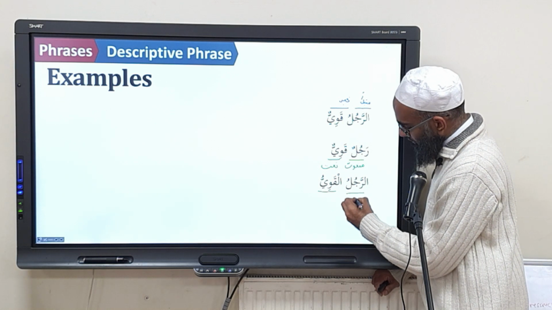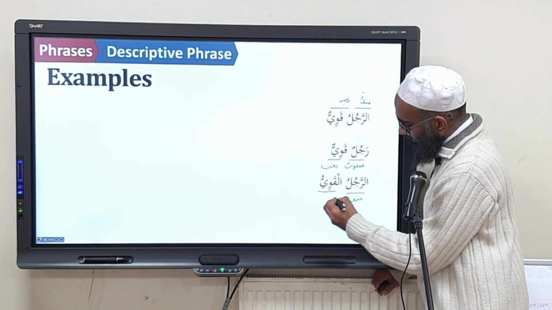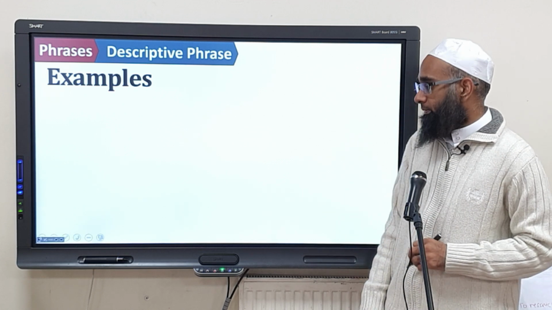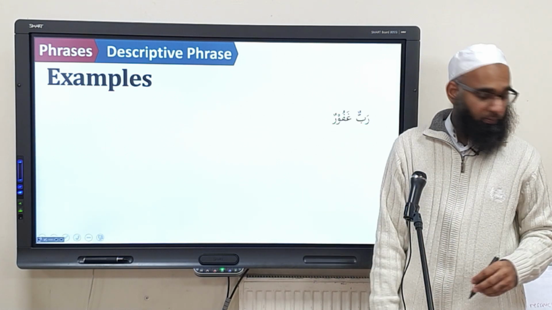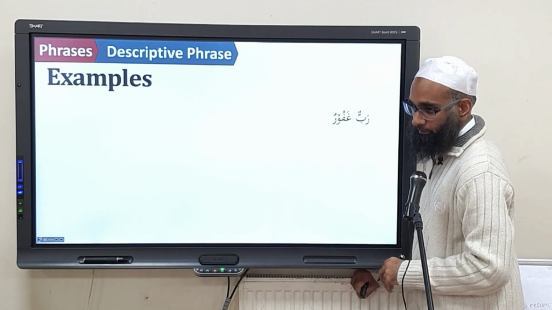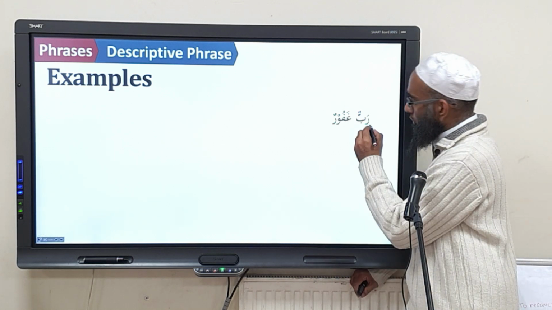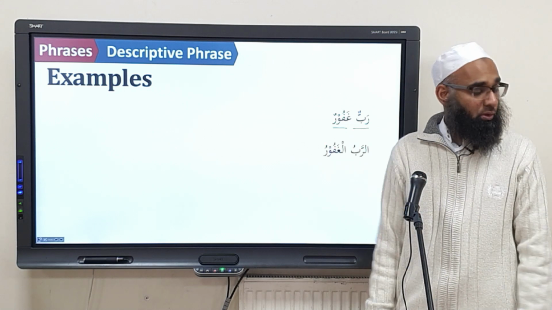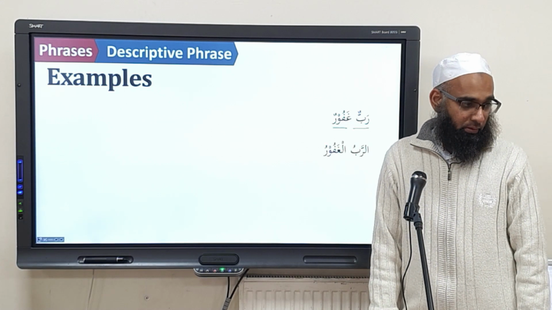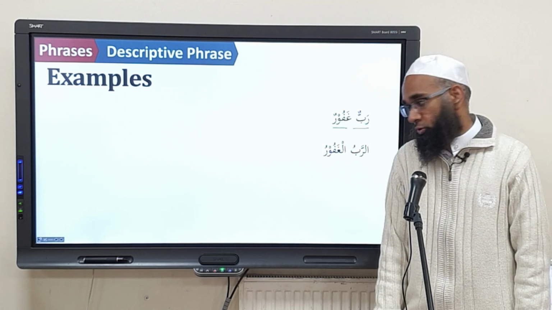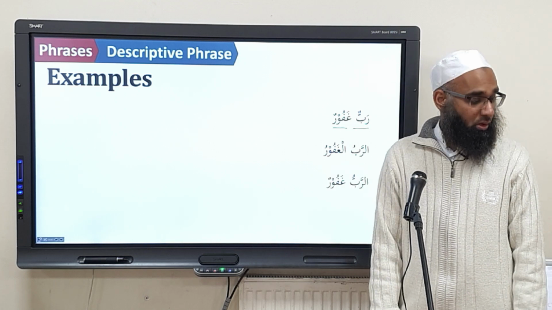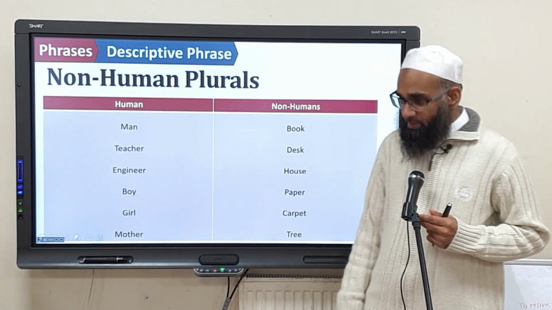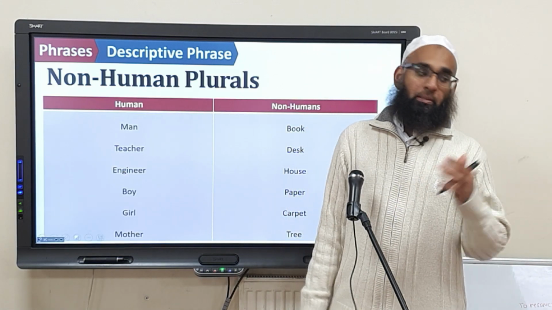So this is also man'oot. This is also na'at. Okay? Rabbun ghafurun is also man'oot na'at. Why? Because they're both nakira. Next one, ar-rabbul ghafuru. That's also man'oot na'at. And ar-rabbu ghafurun, mubtada khabar. Yes?